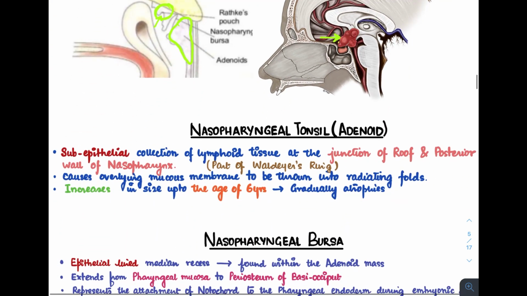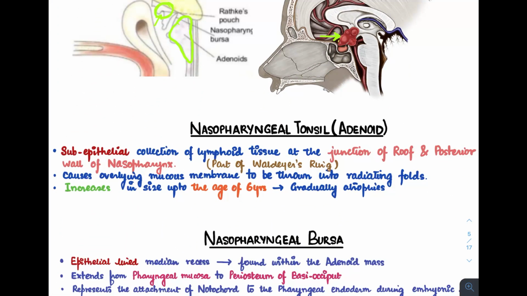Next, as I've already told you before, is a structure called the nasopharyngeal tonsil or the adenoid. This is something that we'll be covering in a later video where I'll be covering all the structures of the Waldeyer's ring. But just to give you a short gist of it, this is a subepithelial collection of lymphoid tissue at the junction of roof and posterior wall of nasopharynx.